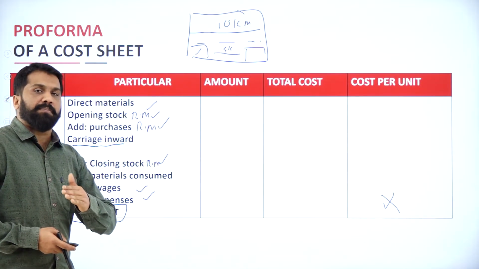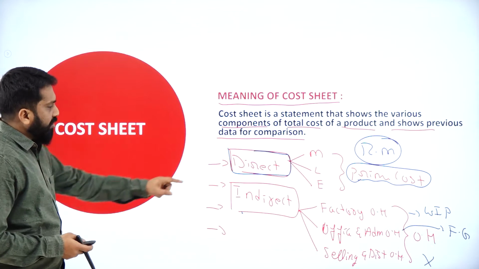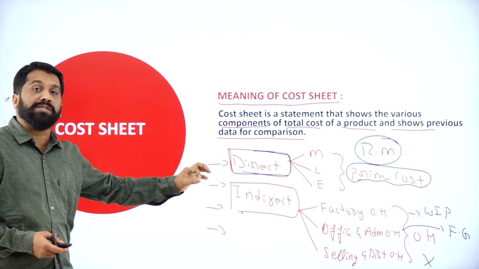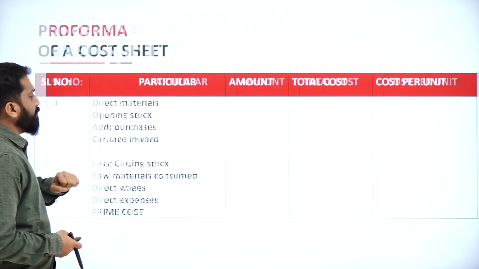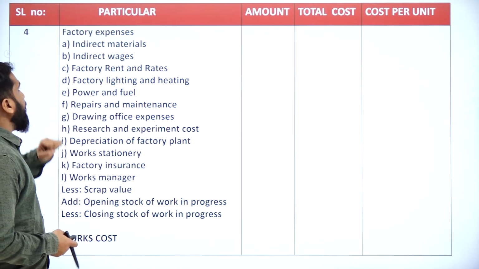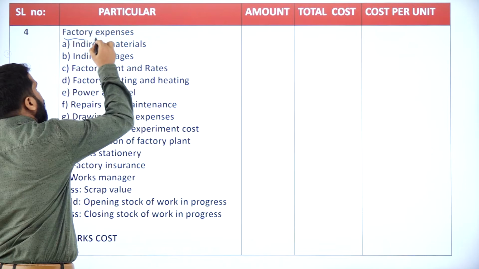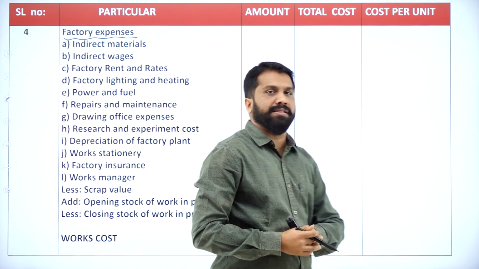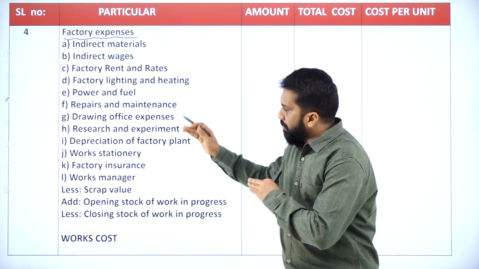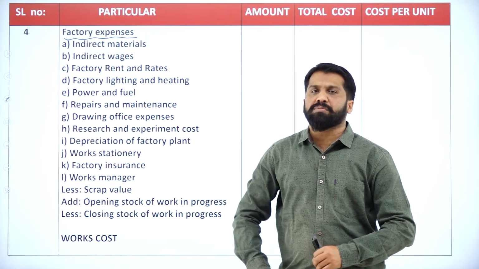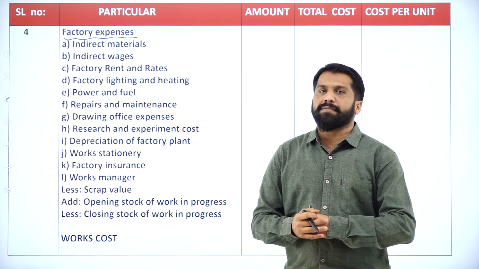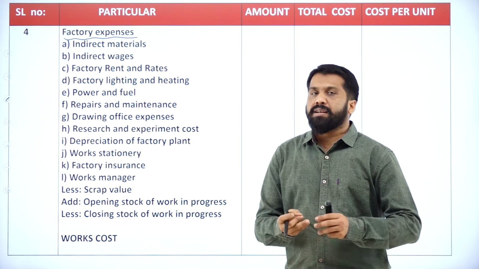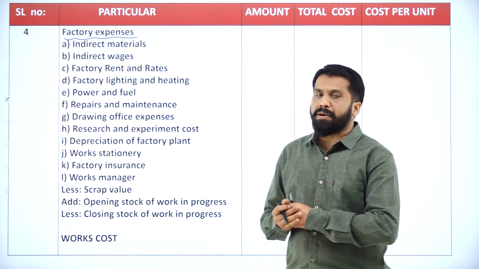What is the next step? I'll show you. Your next step, we call it indirect expenses. Which are those indirect expenses? Now, your indirect expenses, the first thing we can call factory expenses. Now, you need not remember everything. Just assume that you're running a factory. Now, in the factory, whatever expenses you make, those things you need not remember.